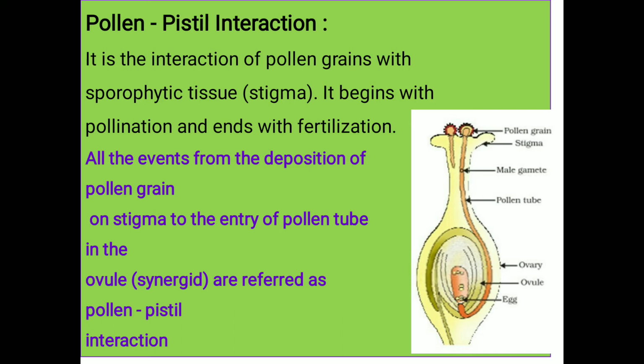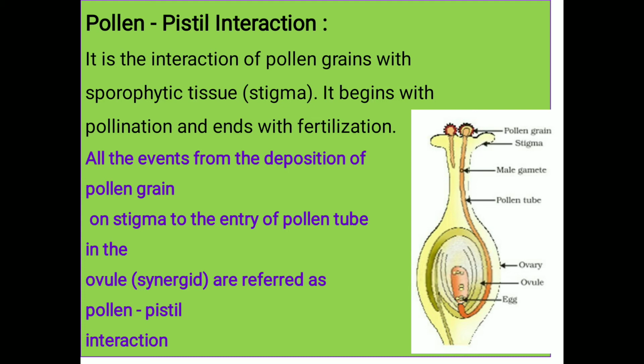Now next step, what's happening? This pollen tube grows through the style, which is determined by specific chemicals. The stigmatic surface provides the essential precipitates for successful germination, which are absent in the pollen. The pollen tube finally reaches the ovule and takes entry in the embryo sac.